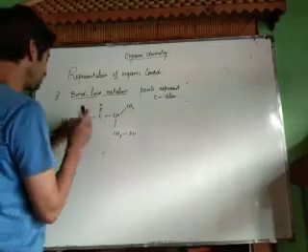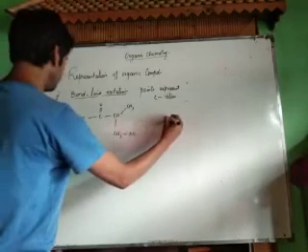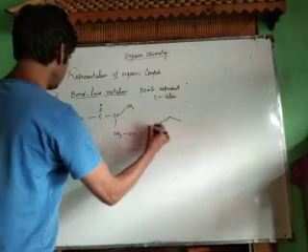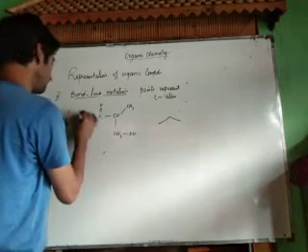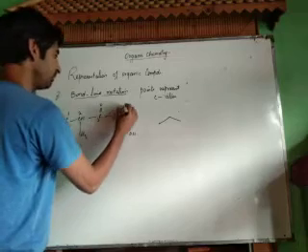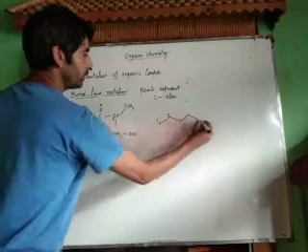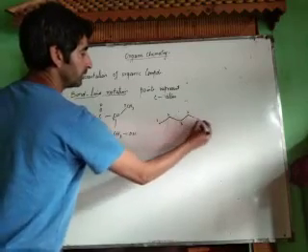Now take this carbon atom. This is one carbon atom. Attach it to another carbon atom. This is the first carbon atom. Let us number it: 1, 2, 3, 4, 5. Carbon number 1, carbon number 2, carbon number 3, carbon number 4, and carbon number 5.